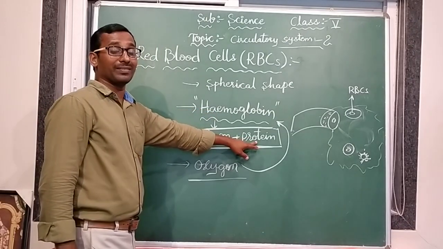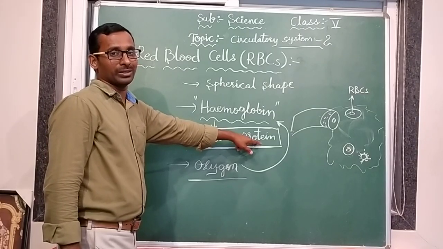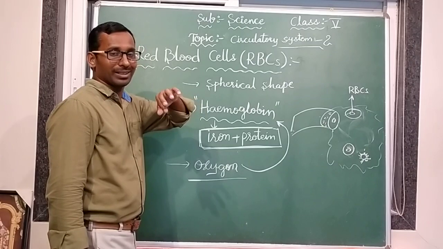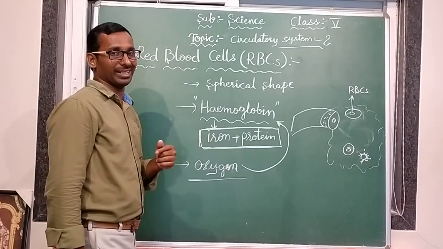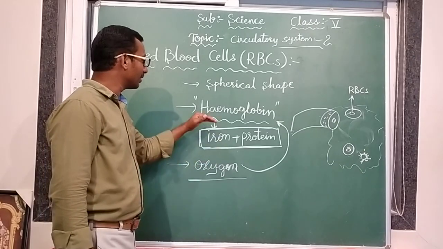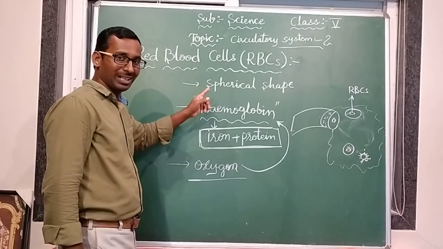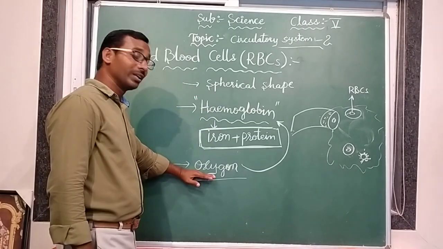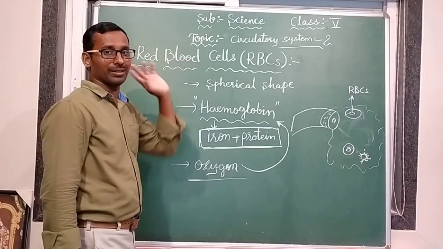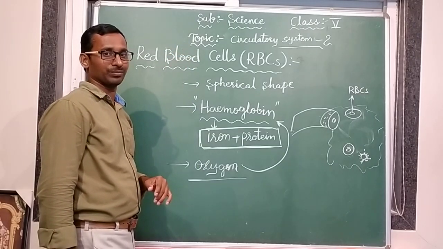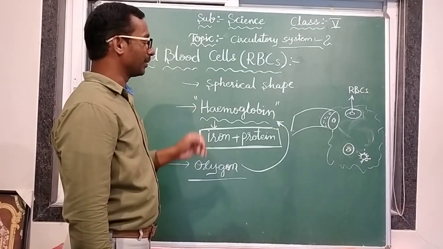That is why when we eat green leafy vegetables, we get more iron, and the blood in our body increases. And what is the use of hemoglobin? It gives red color to the blood, and it holds oxygen molecules and transports them to each and every cell. Now understood everyone? This is about RBCs.